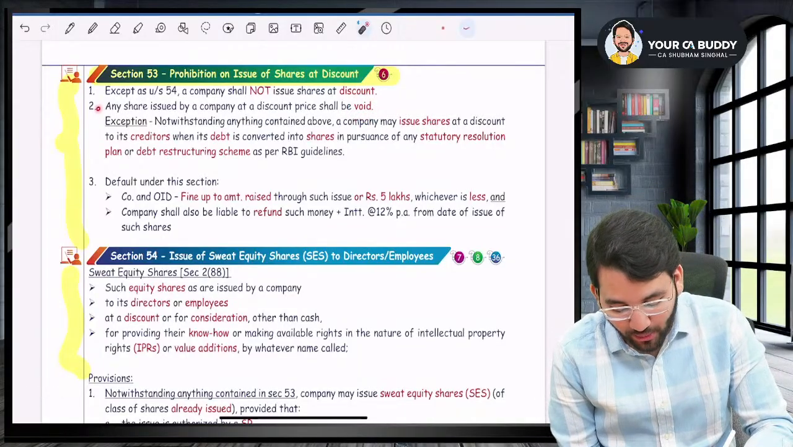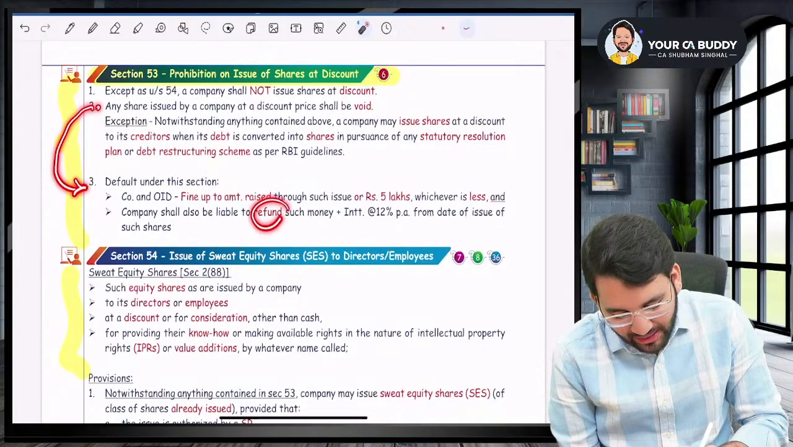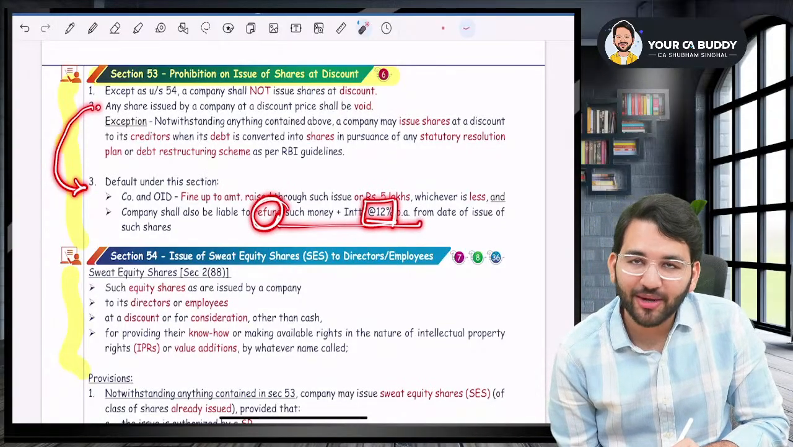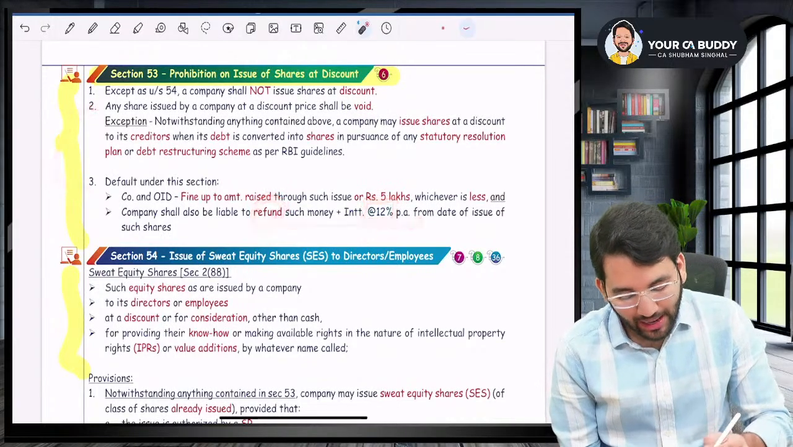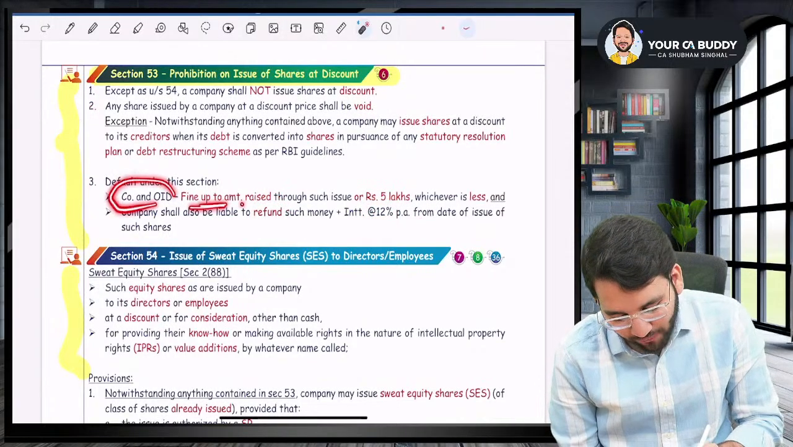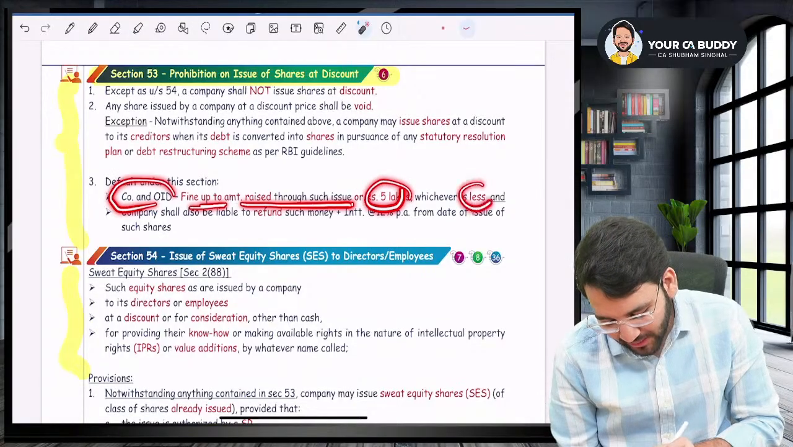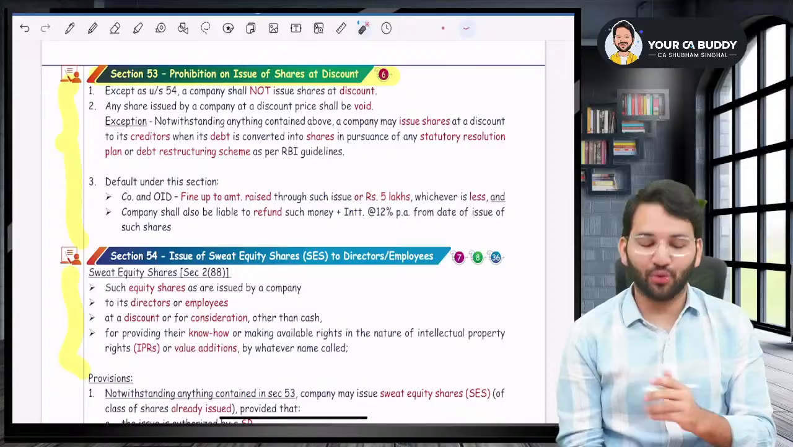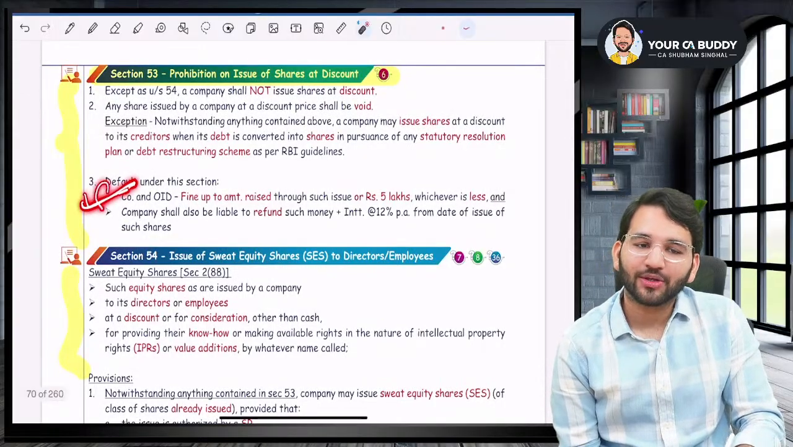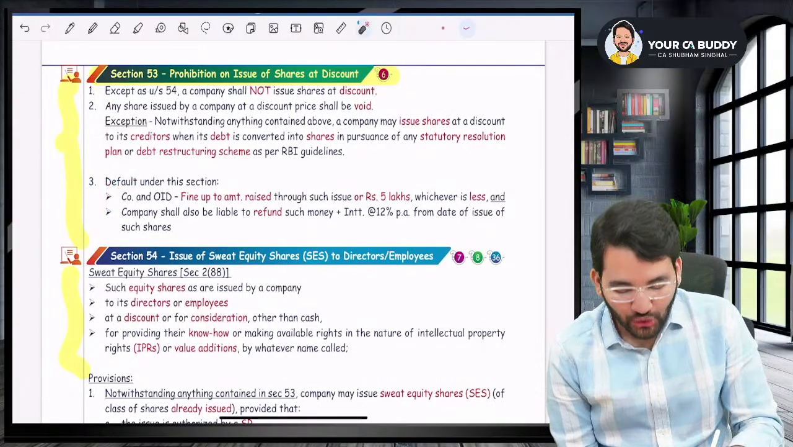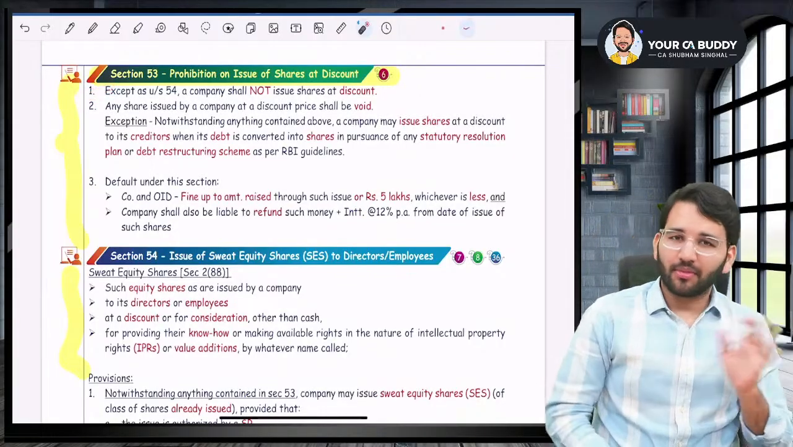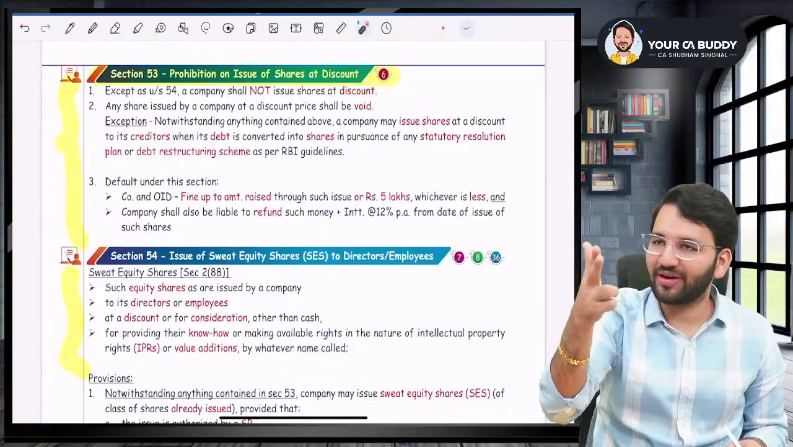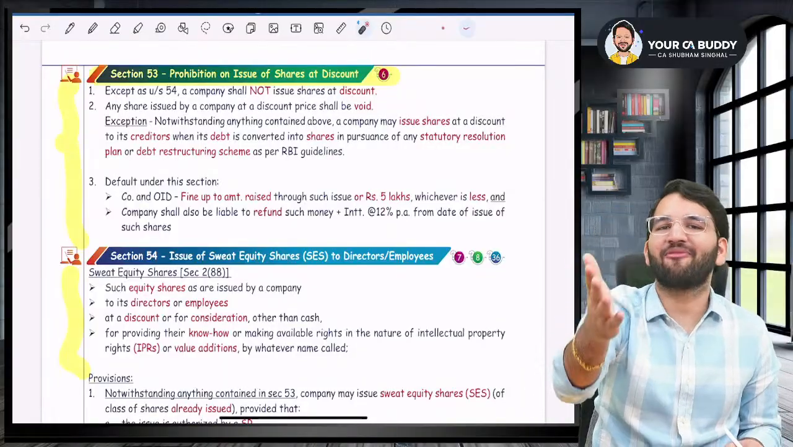Sir, if it is void, you will have to refund the money along with interest of 12% per annum. And also you will have to pay a fine of up to the amount raised or 5 lakh rupees, whichever is lower. So a company shall not issue shares at a discount, but if you issue it, it is void. You'll have to refund the money, pay interest, and pay a fine.